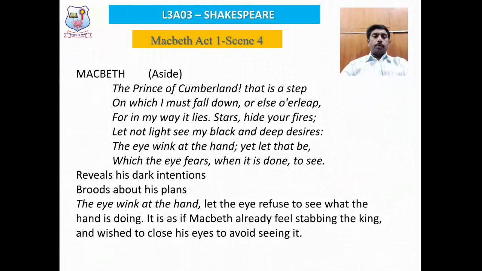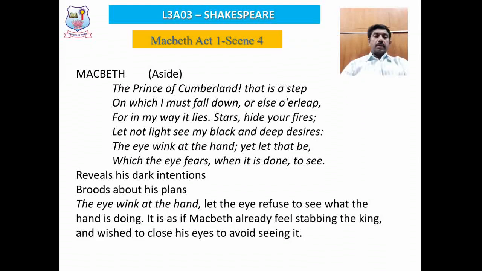In scene 4, the most important aside is spoken by Macbeth, on the Prince of Cumberland: that is a step on which I must fall down or else overleap, for in my way it lies. In this aside, which is not meant to be heard by the other characters, he speaks in a low voice. He says that this is the point where he must fall down or else overleap the obstacle of Malcolm.